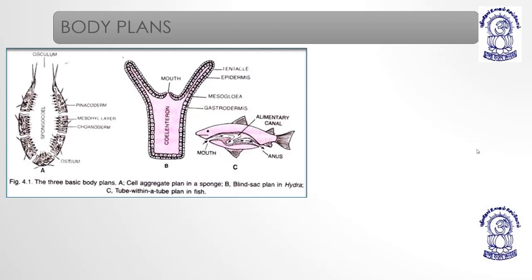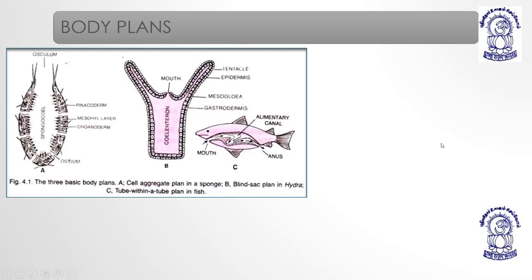I will be taking the subject biology, in which I will be taking specially the zoology section. In the previous lecture, we discussed what the basis of classification for the animal kingdom were. This is the second lecture of Animal Kingdom, in which I will be dealing with the basis of classification and the other main topics. So the very first is that we have already been introduced to the different bases of classification, of which one of the most important is body plans.